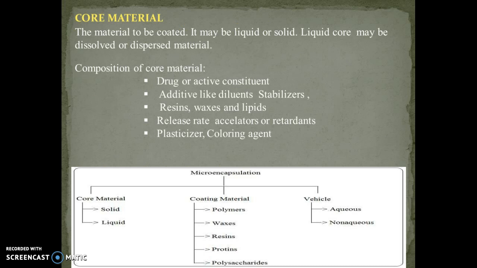The core material, the material to be coated, may be liquid or solid. Liquid core material may be dissolved or dispersed in the material. Along with the core material, other excipients are used such as diluents, stabilizers, resins, waxes, lipids, release rate accelerators or release rate retardants, plasticizers and coloring agents. So these are the various types of active ingredient that may be coated, which is called the core material.